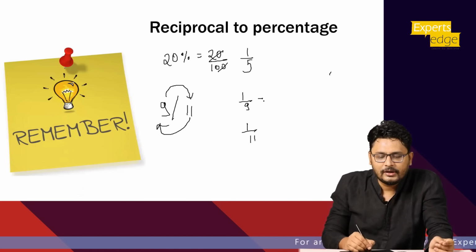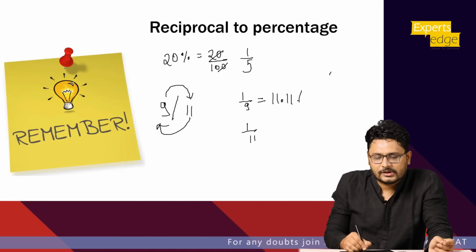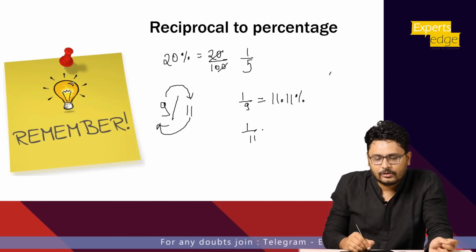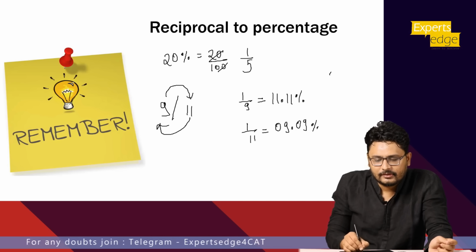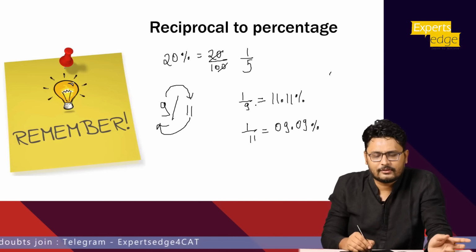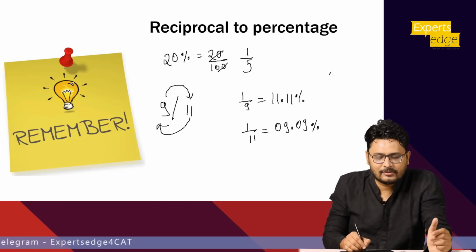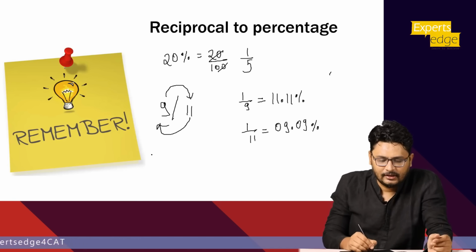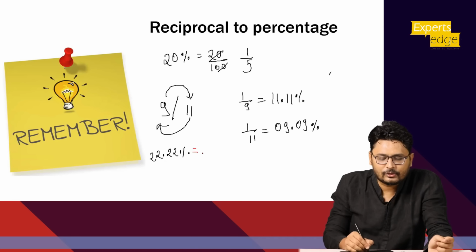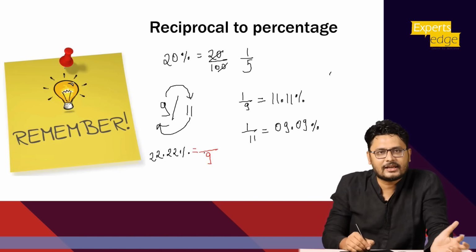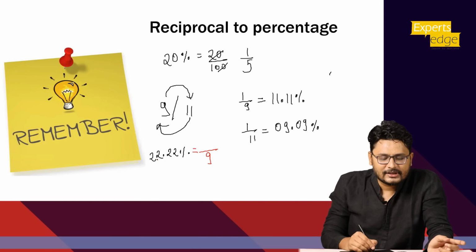So what will be 1 by 9? 11.11%. And what will be 1 by 11? 09.09%. So whenever there is a multiple of 9 with 1 by 9, then a multiple of 11 will work with 1 by 11. So if I say, let's say, 22.22%. Now tell me, is 22 a multiple of 9 or 11? 22 is a multiple of 11, so below will come 9, because 9 has 11 and 11 has 9. And 11 times what is 22? It is 2 by 9, right?